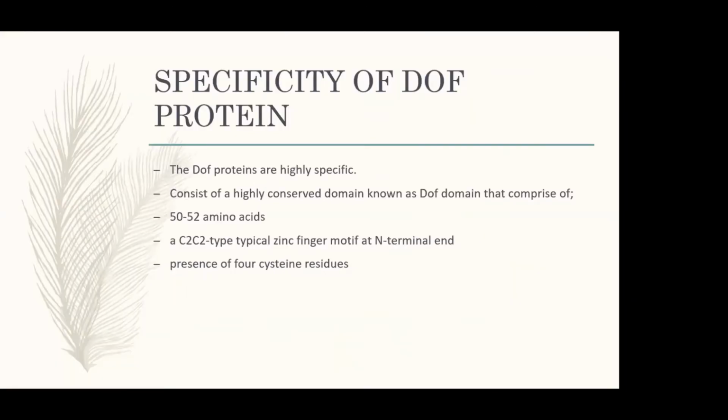Specification of DOF protein. DOF proteins are highly specific, consisting of a highly conserved domain known as the DOF domain that comprises 50 to 52 amino acids, a C2 type zinc finger motif at the N-terminal end, and the presence of 4 cysteine residues. Motifs are basically amino acid sequences that combine to form a protein.